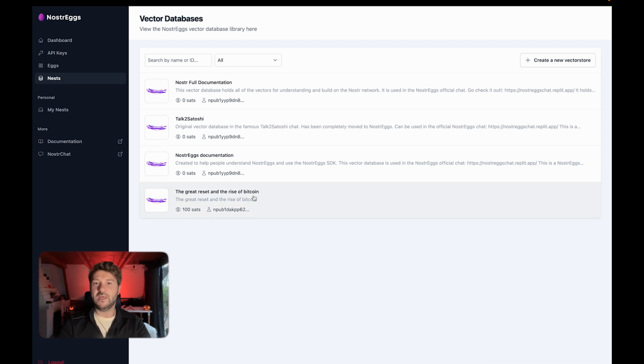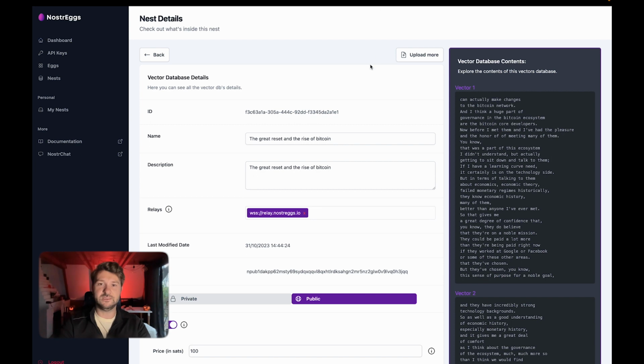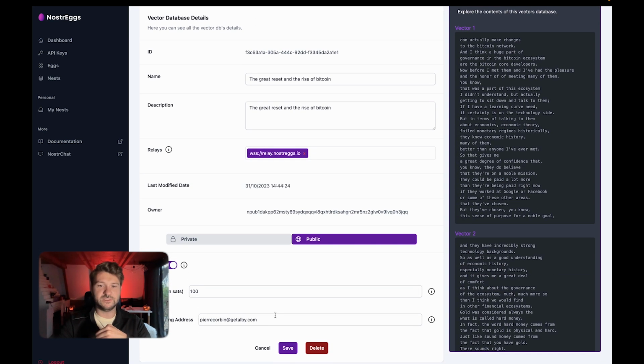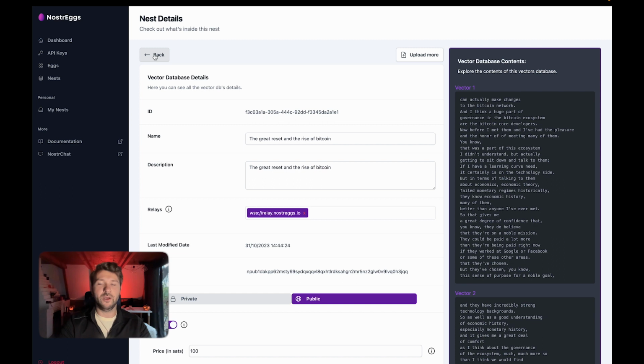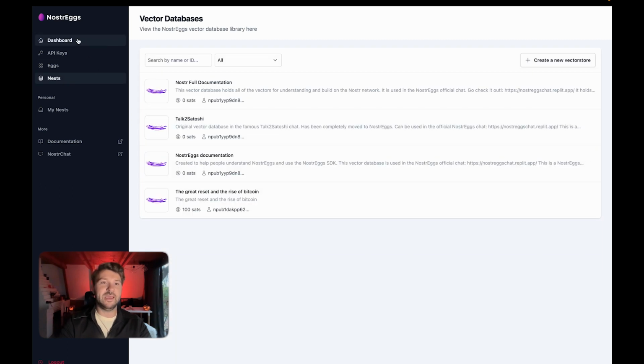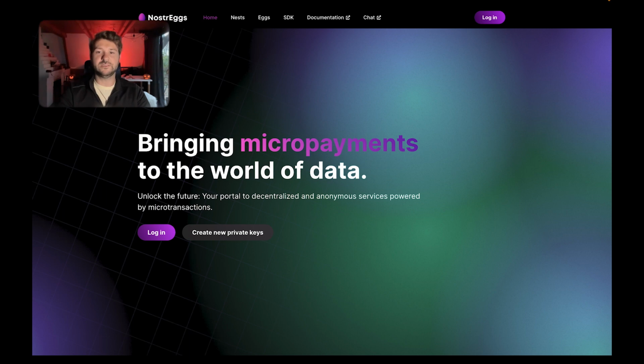So moving forward, anyone that creates a chat similar to our chat here could just come and pick this up to start communicating with it. And every single time that it is used to retrieve data from, well, then this wallet address right here is going to receive 100 satoshis. And the person that asks the question is going to be paying 100 satoshis every single time. And this is it. This, ladies and gentlemen, is how you can start monetizing on your own data in just a couple minutes